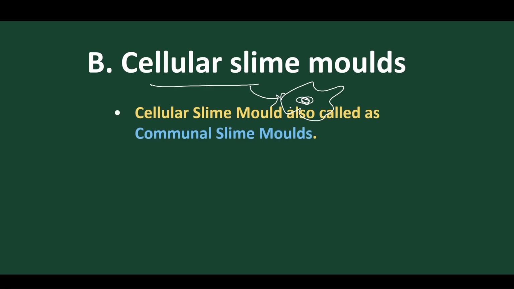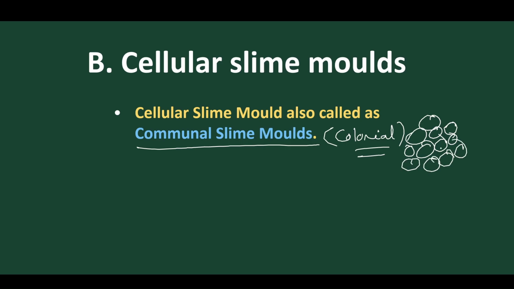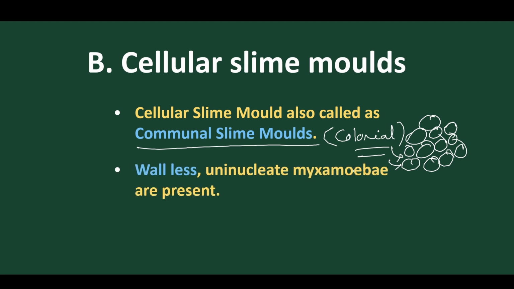Now let's discuss cellular slime molds. They contain myxamoeba-like, unicellular cell-like structures. So these slime molds are cellular slime molds, also called communal slime molds. What is communal? Colonial. They form colonies, pseudofilaments or pseudoplasmodium, because they have the power of forming colonies. And they don't have a wall. They are uninucleated and are called myxamoeba.